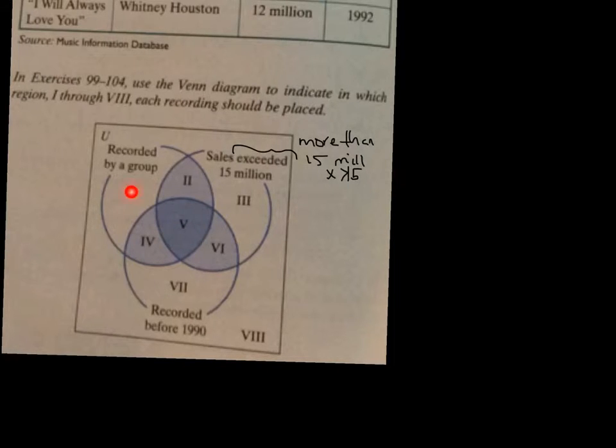We're not going to choose Roman numeral 1, 2, 4, or 5, because this is recorded by a group, and so Elton John is not in here. So we can automatically eliminate those. So it's either going to be these 3, and so we won't get confused, we can eliminate these.